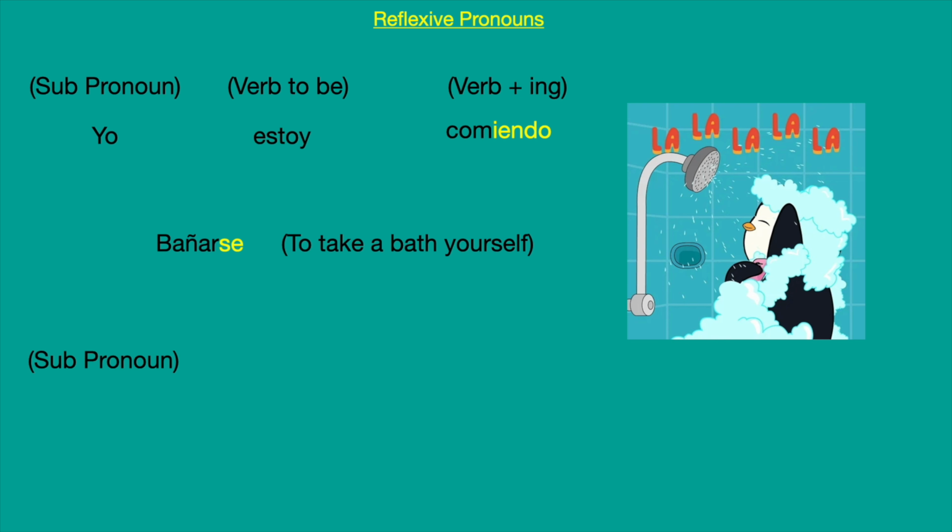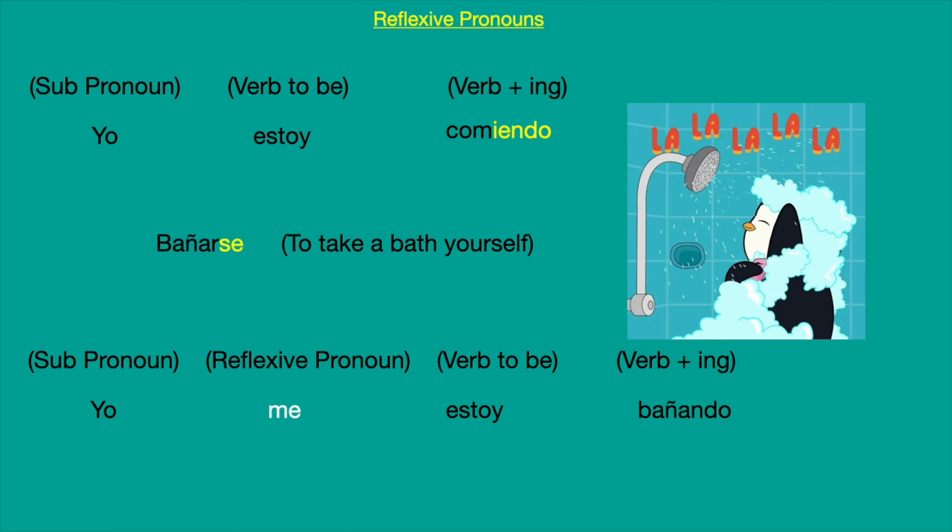So we are going to build the expression the same way, with the subject pronoun, which is yo, then the reflexive pronoun, then the verb estar, and then the verb with ing. So let's take a look. You say yo me estoy bañando. Remember that all the verbs ending in ar end in ando.